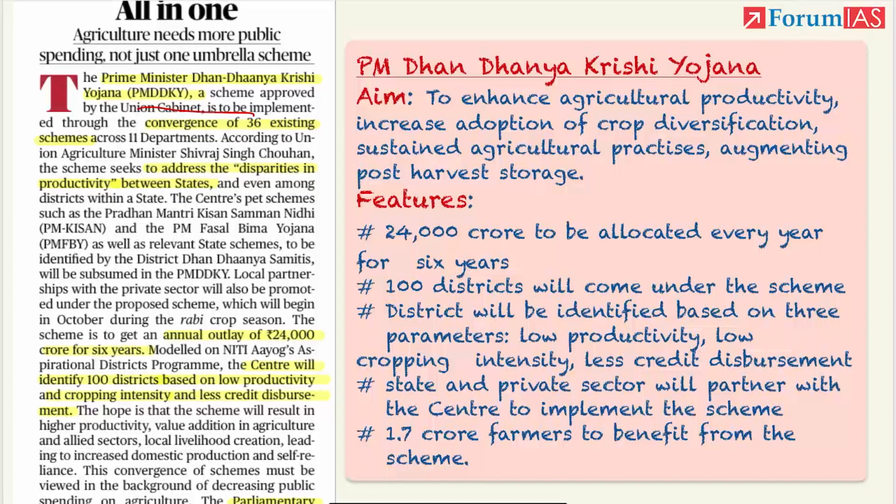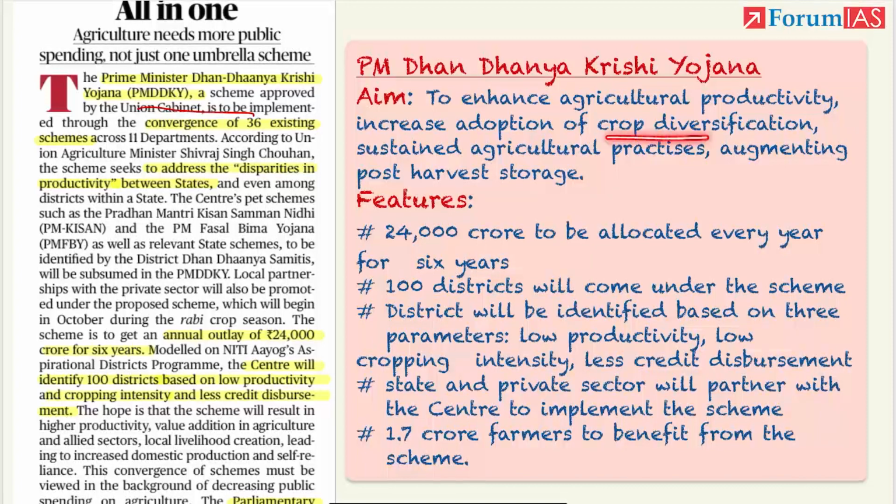The aim of the scheme is to enhance agricultural productivity. Productivity as in, say for example, 1 acre land is producing, say for example, 10 ton of, I'm just giving you an example, wheat. Productivity means we are increasing it to 12 to 15. So productivity has to be increased.